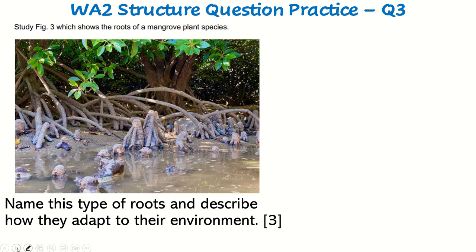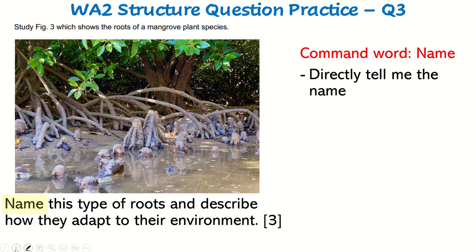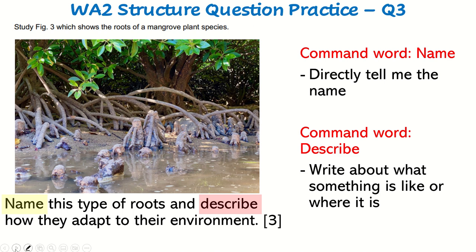All right, question 3. In question 3, they show you the roots of a mangrove plant, and they want you to name the type of roots and describe how they adapt to the environment. So in geography, it's important to know the command words. The first command word is name. Command word name means directly tell me what the name is. The next one is describe. Describe means write about what something is like or where it is. So describe how it looks like, where it is.